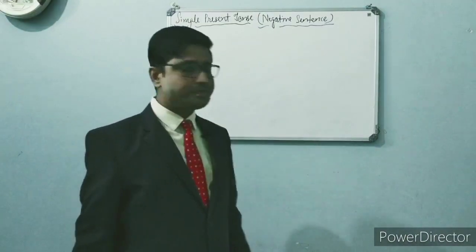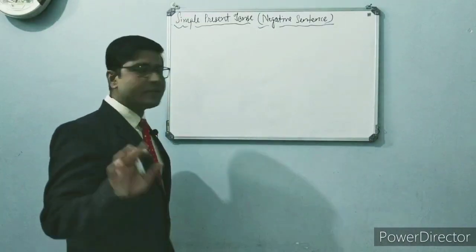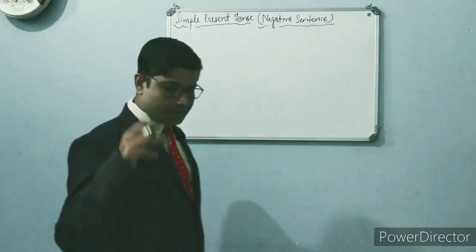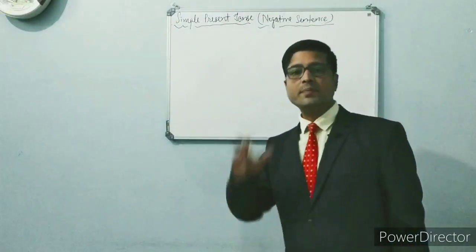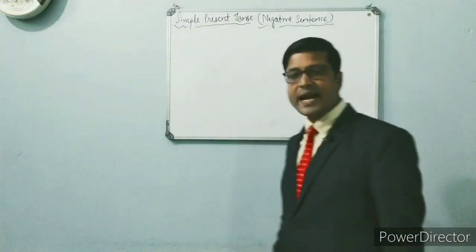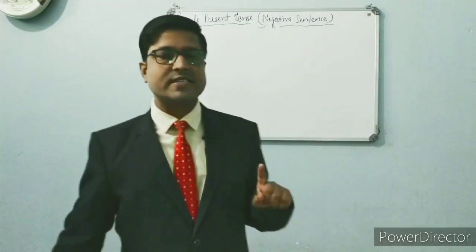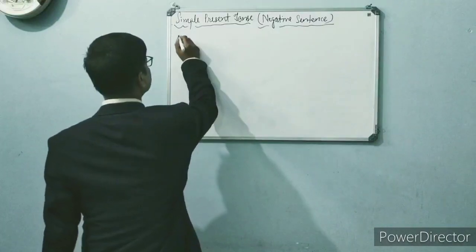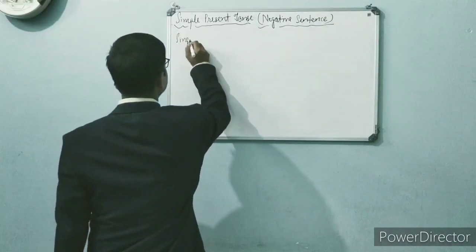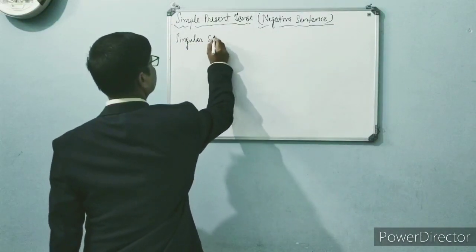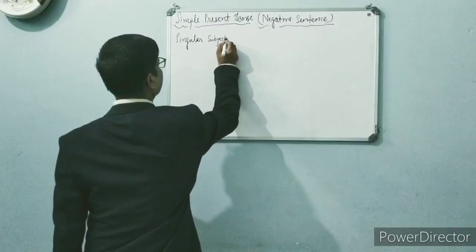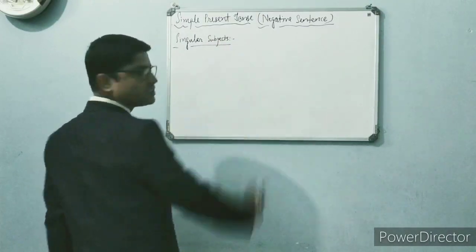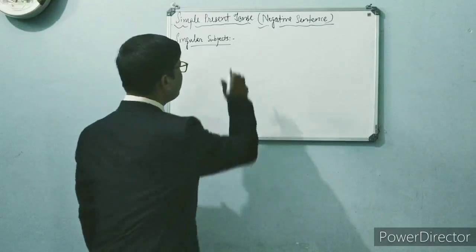Now, negative sentence. Singular subjects and plural subjects, once again, you have to keep in mind. Singular subjects, that I told you people last time, we have to count six. Just count it, it will be quite easier for you.